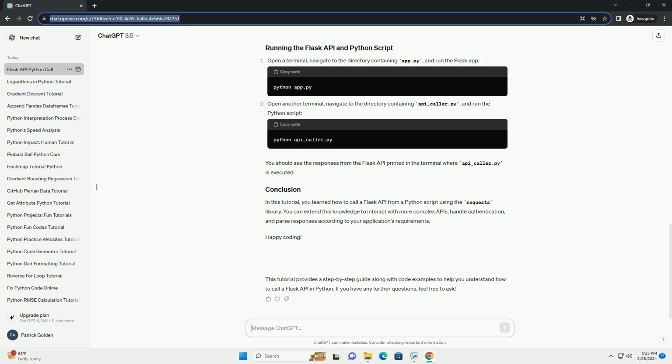You should see the responses from the Flask API printed in the terminal where api_caller.py is executed. In this tutorial, you learned how to call a Flask API from a Python script using the requests library. You can extend this knowledge to interact with more complex APIs, handle authentication, and parse responses according to your application's requirements. Happy coding!